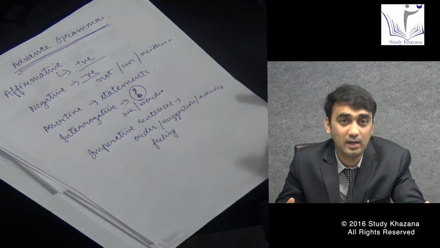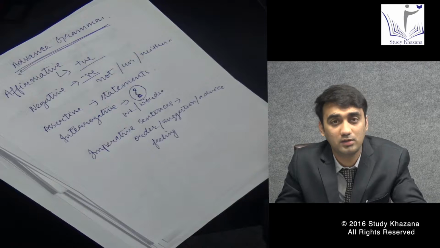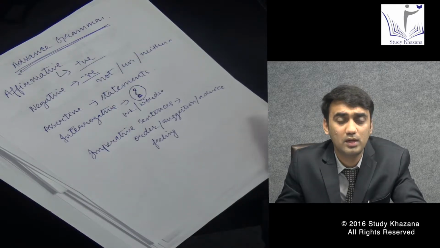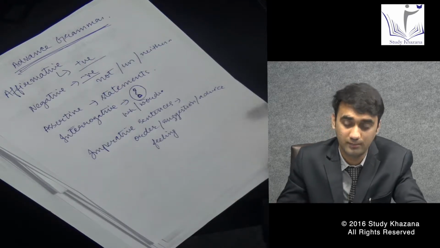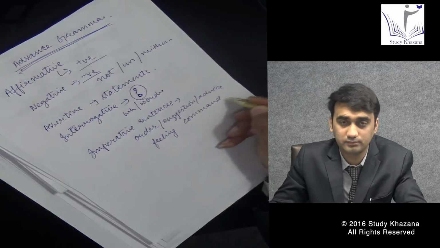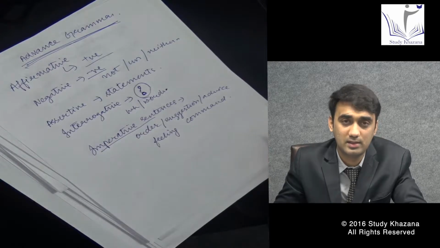For example, consult a doctor, which is an advice. If I wanted to give an order to my junior, I would say shut the door, keep silence, maintain silence. All these are sorts of orders and commands that you give. All these sentences are your imperative sentences.